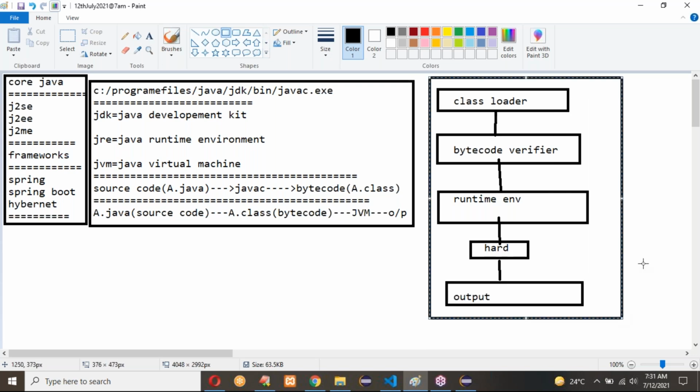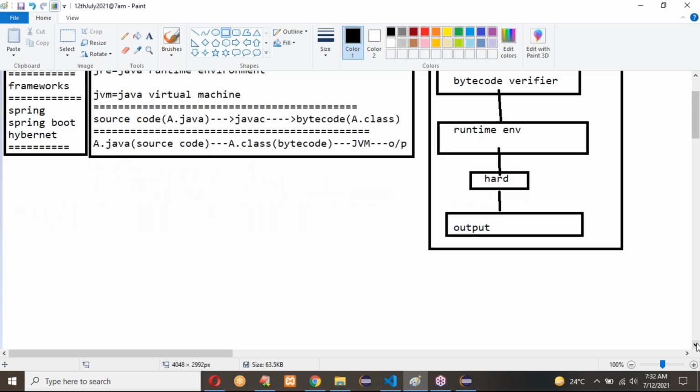So inside the JVM, we have this type of structure. JVM is only executing our program. Our dot class file will be loaded completely into the class loader. From there, it will give to the bytecode verifier. From the bytecode verifier, it will give that input to the runtime environment, and it will give to the hardware. So for this type of execution, the JVM takes the major role.